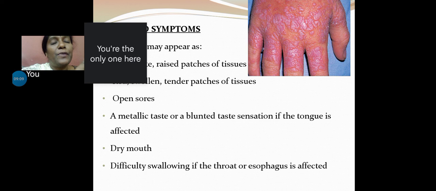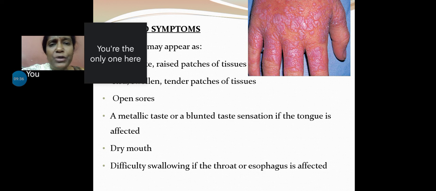When lesions are present, the patient will complain to you saying there may be a burning sensation in the mouth. There is inability to taste anything. I feel that there is a metallic taste in the mouth. These should be the clues for you to look for, because this is a non-specific symptom. Even OSMF tends to show you these kinds of symptoms: burning sensation, loss of taste and all. So this will help you to minimize the differentials that you're going to keep in mind.